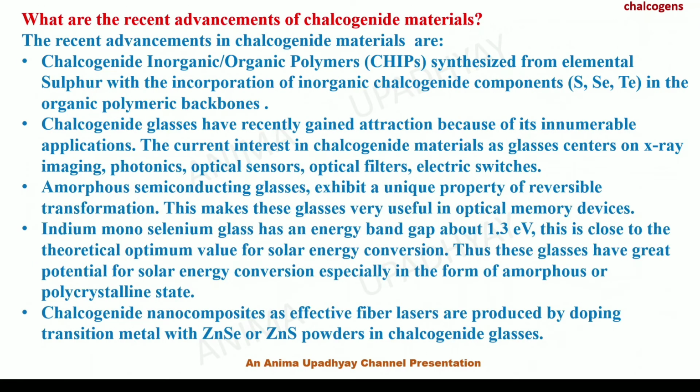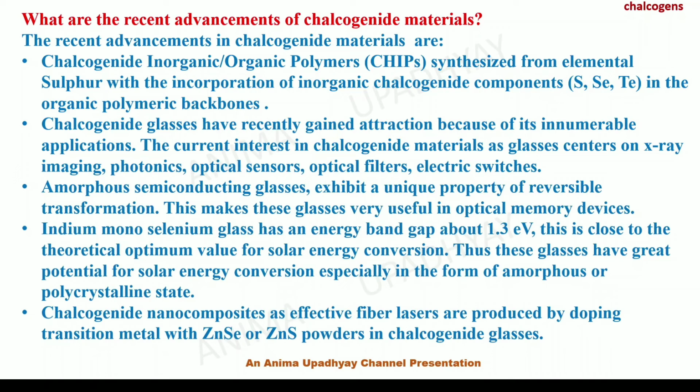What are the recent advancements of chalcogenide materials? The recent advancements in chalcogenide materials are the chalcogenide inorganic or organic polymers synthesized from elemental sulfur with the incorporation of inorganic chalcogenide components, that is sulfur, selenium, tellurium, in the organic polymeric backbones.